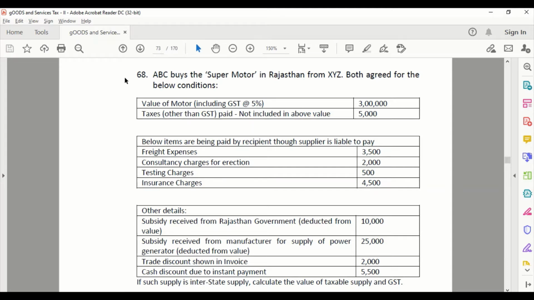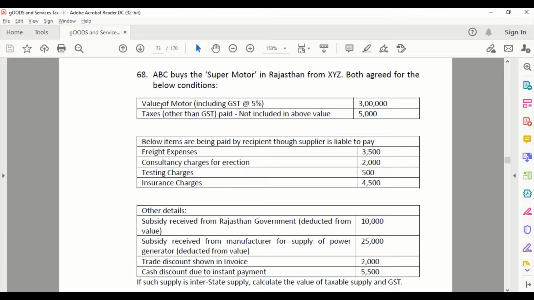Let us solve. ABC buys a motor in Rajasthan from XYZ. Both have agreed to the below conditions. Now these are the conditions which ABC and XYZ companies or enterprises have agreed.